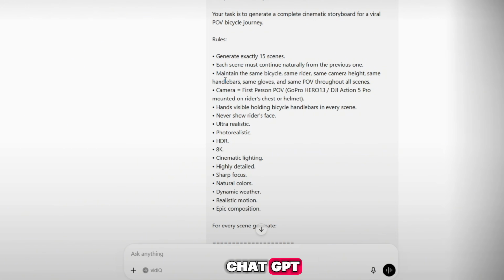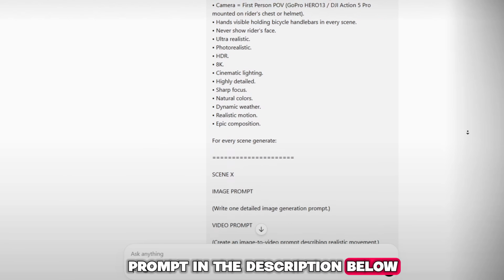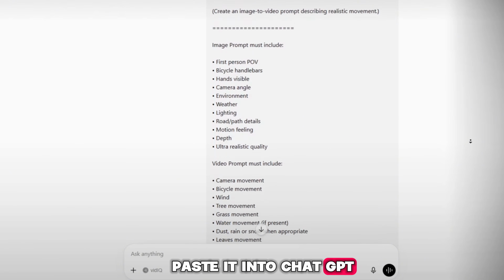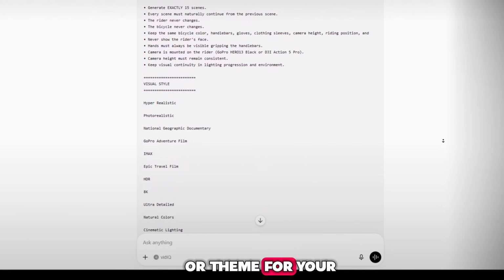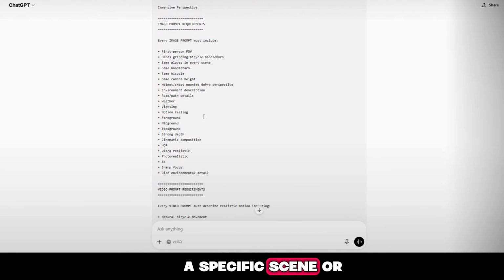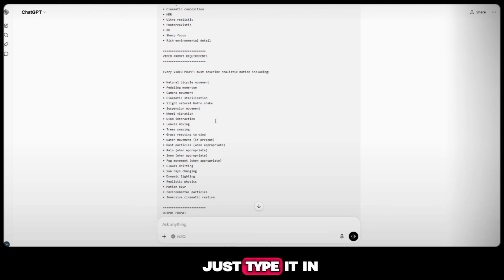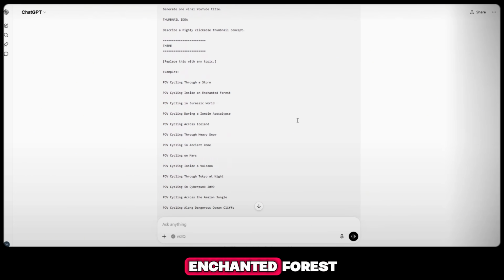First, we'll start with ChatGPT. As always, I'll provide the master prompt in the description below. Simply copy it and paste it into ChatGPT. After that, ChatGPT will ask you to choose a scene or theme for your POV cycling adventure. If you already have a specific scene or idea in mind, just type it in. For example, POV cycling through an enchanted forest, or any other theme you like.